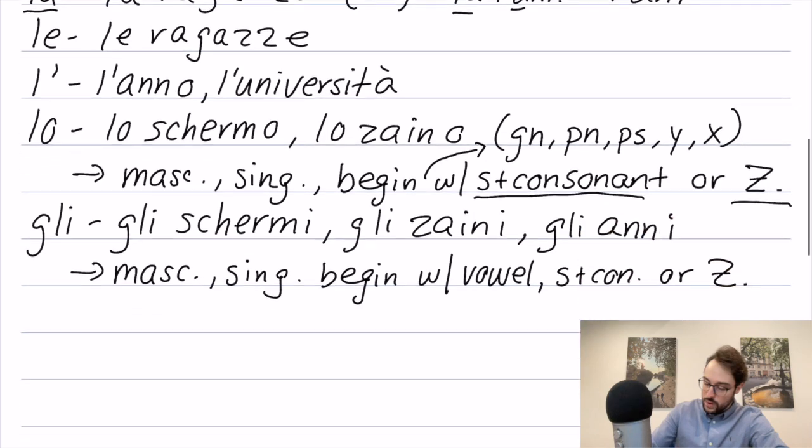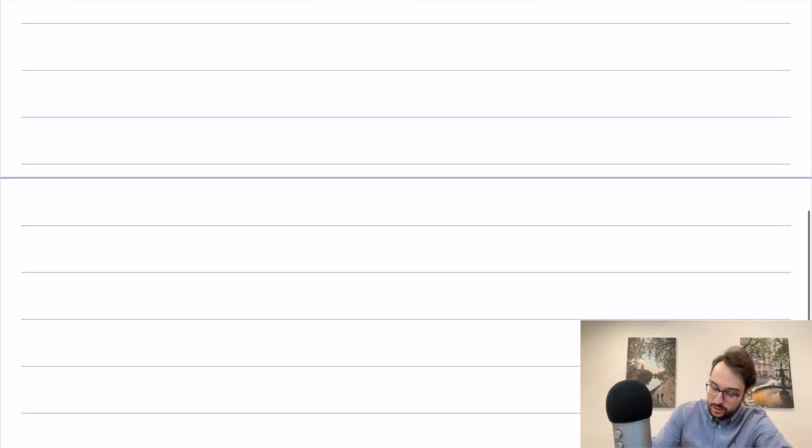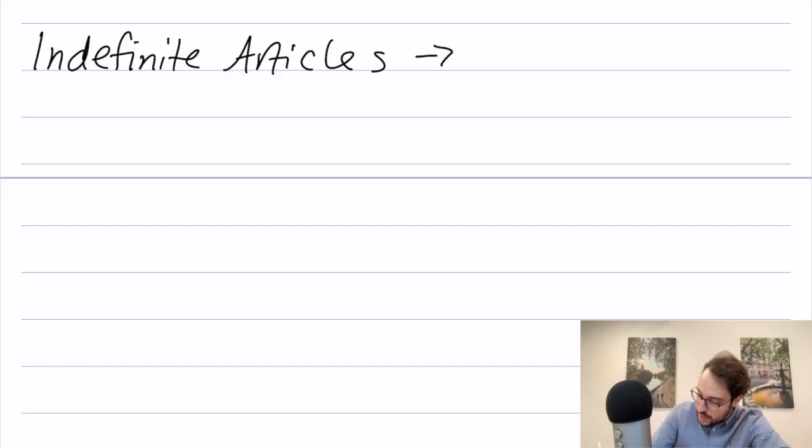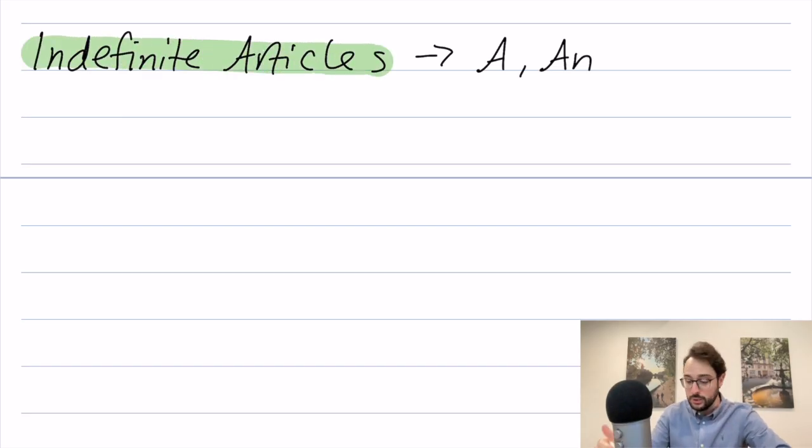Now how about if we want to say a and an? These are called indefinite articles. All right. This is how you say, oops, there we go, a or an. Cool. Now these are very similar to the definite articles, and the good news is there's fewer of them.